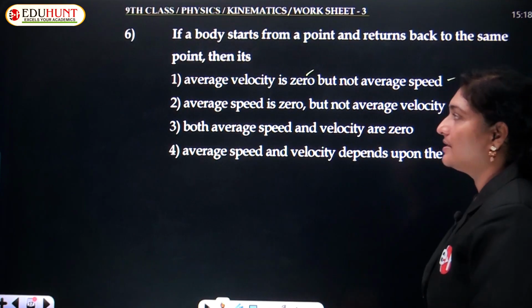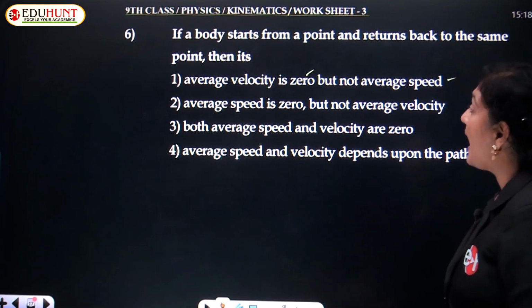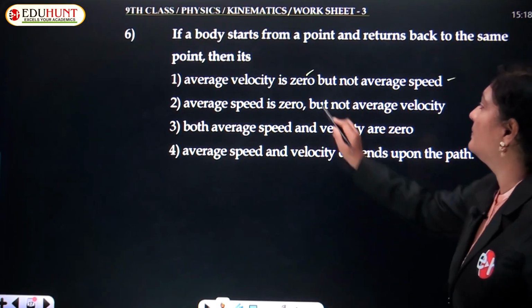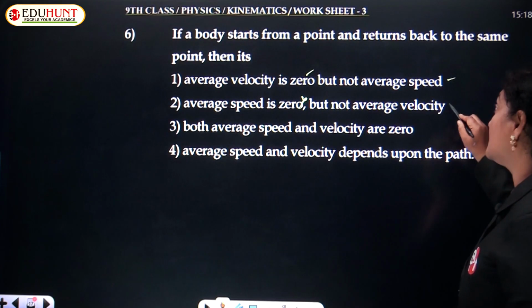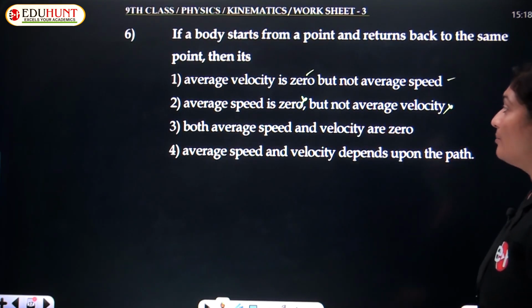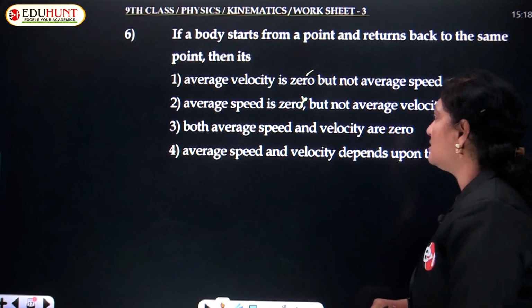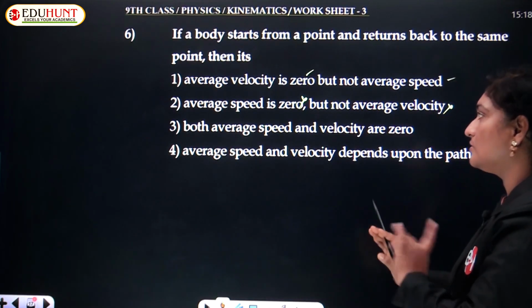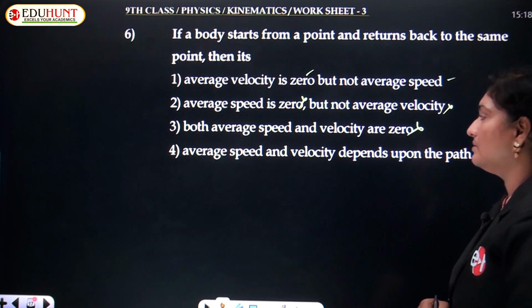Of course, the first statement is true. Average speed is 0? No. Average velocity is 0. So the second statement is wrong. Both average speed and velocity are 0? No, only velocity is 0. Speed is not 0. So the third is also wrong.